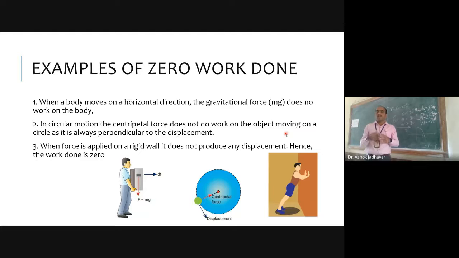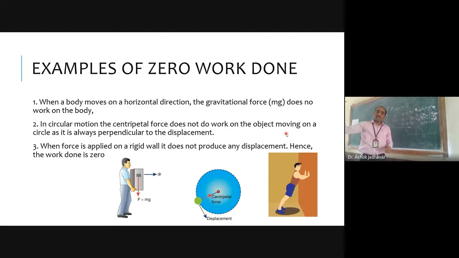You can consider another example like circular motion. In a circular motion, we have centripetal force. Centripetal force is towards the center of the circle. If you consider a boy whirling a stone using a string, then a centripetal force is coming towards his hand because this is at the center.